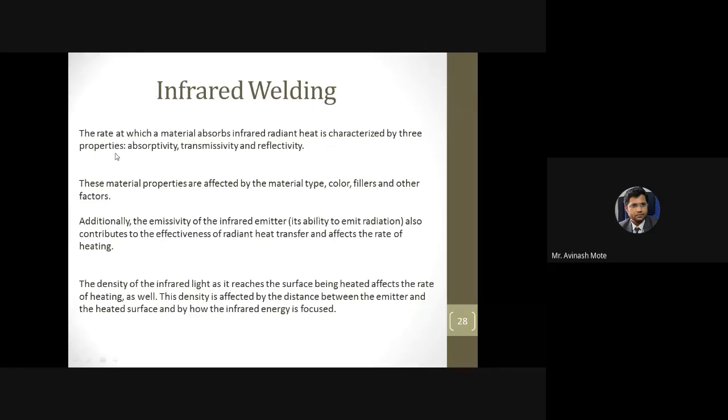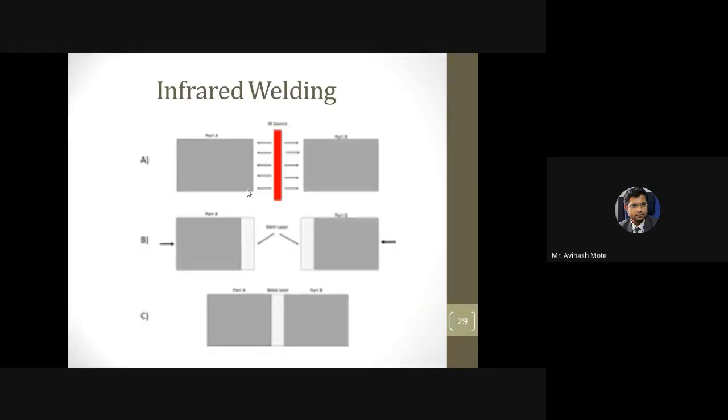Look at the first line: absorptivity, transmittivity, and reflectivity. Out of these three characteristics, heat will be generated, right? And it depends on the type of material, colors, filler, and other factors. Okay, as I told yesterday also, if black color is there, absorptivity is more. That you have studied in your radiation part in heat and mass transfer. So that's the concept of infrared welding.